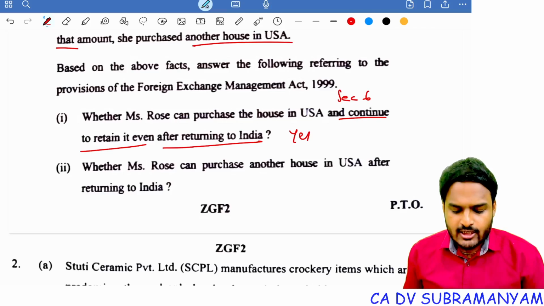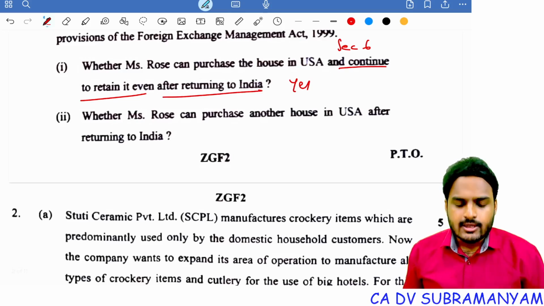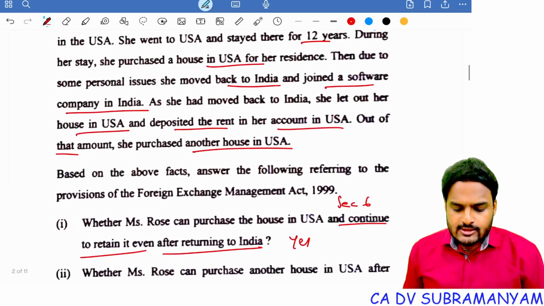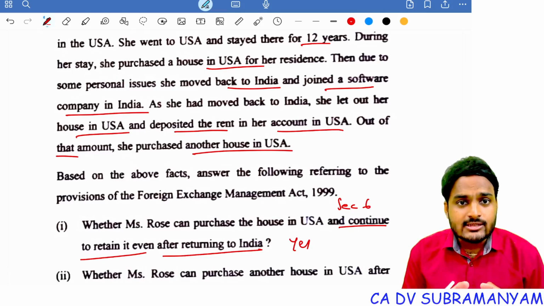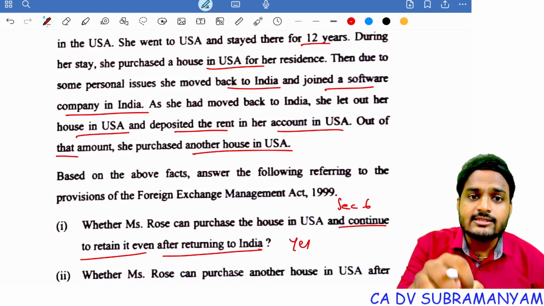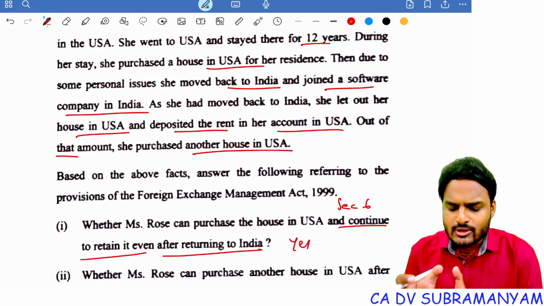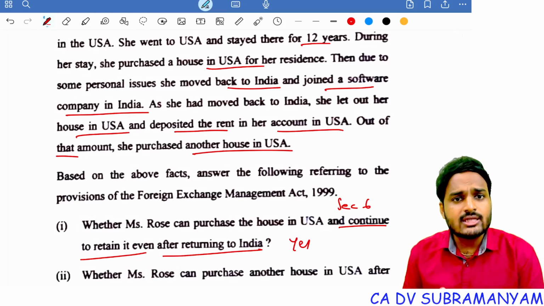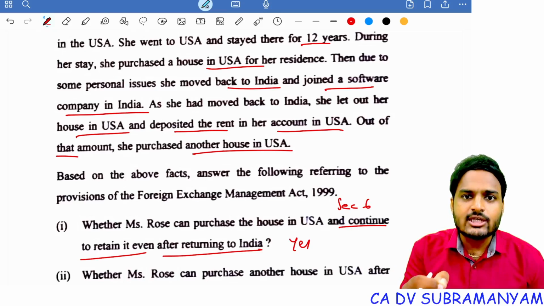Understood. Whether Miss Rose can purchase another house in the USA after returning to India? Just look at the facts of the case. She is purchasing a new house property from the amount she earned from rental income of the existing house property. For purchasing the new house property she needs money, and all that money is already in a USA bank account. And how she earned that money? She earned that money out of renting of existing immovable property which was located outside India.